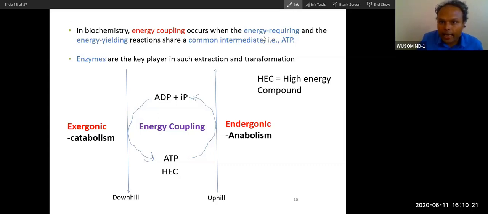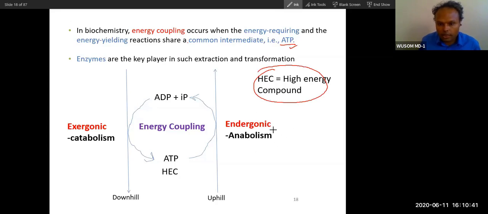Energy coupling occurs when an energy requiring reaction, the endergonic process, and an energy yielding reaction share a common intermediate, that is ATP. And in such a process, in addition to utilization of ATP, there is also utilization of high energy compounds.